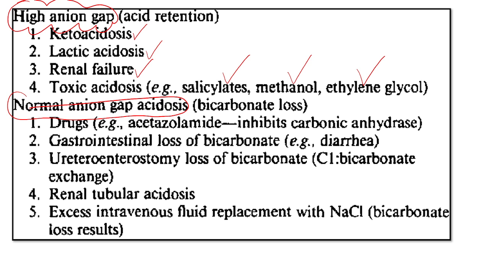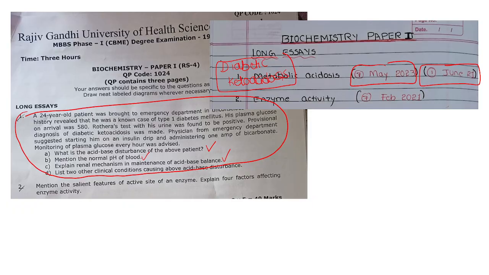Normal anion gap acidosis is basically because of bicarbonate loss. The causes are diarrhea, acetazolamide, ureteroenterostomy, renal tubular acidosis, excessive intravenous fluid replacement. This you need to write for this question D.